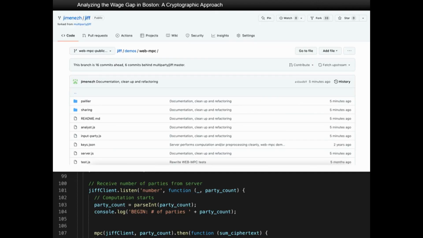The really cool thing about this is that it's not just an abstract idea or procedure. I've already actually taken this algorithm and built a working prototype. While it's not quite ready for production, this prototype provides a very clear path for the Boston Women's Workforce Council to implement a verifiable method for computing the wage gap in Boston. This code can be accessed by anyone over here in this code repository, so if you'd like to take a look, feel free.